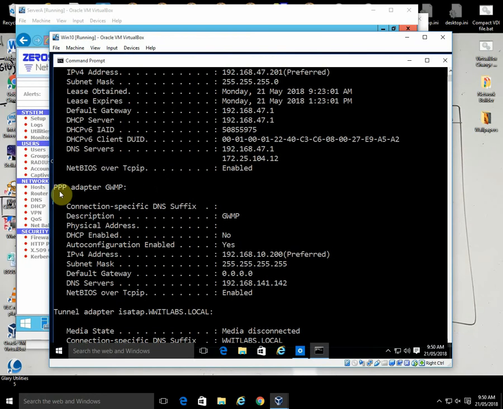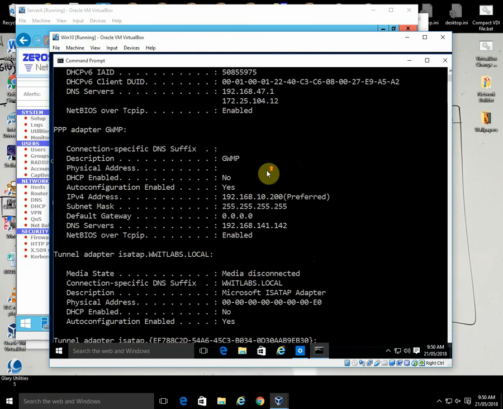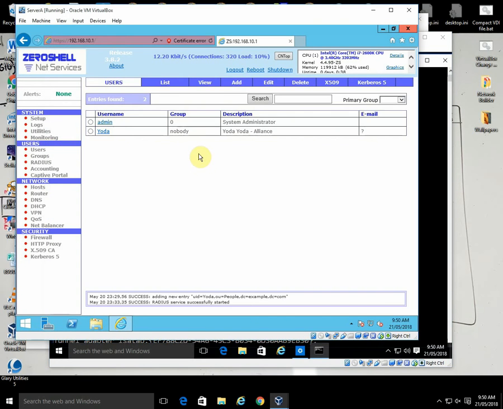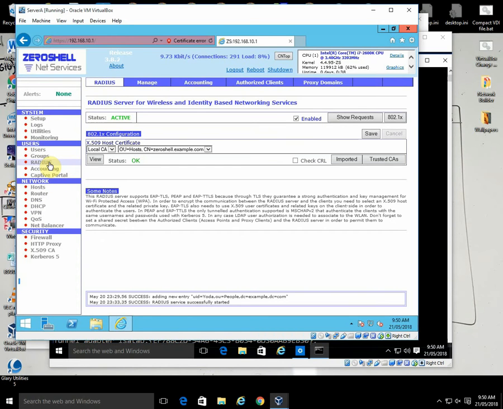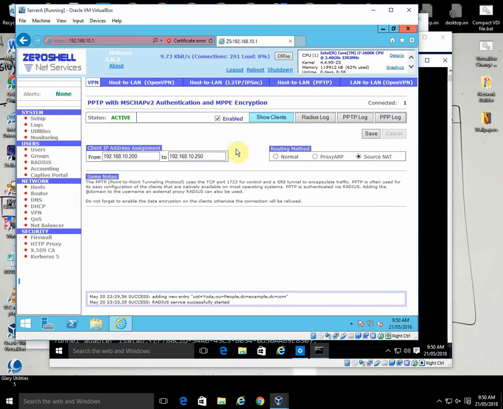We've also got a PPP, or point-to-point protocol adapter called Get Well Medical, which has got an IP address of 10.200, which is exactly what we expect, because on the host to LAN VPN tunnel, we told it 10.200 to 10.250. So 10.200 is exactly what we expect.